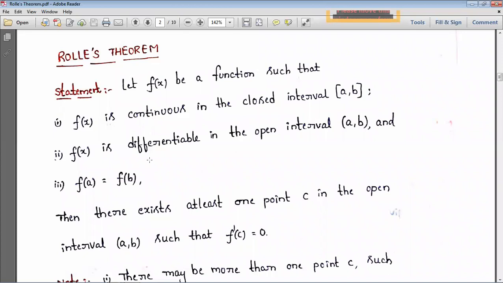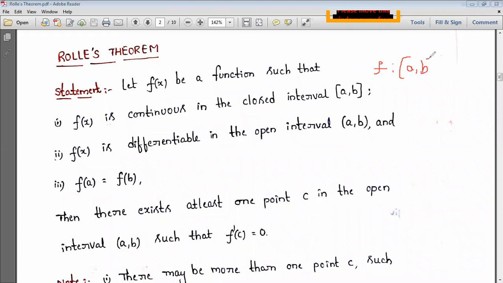Let f of x be a function. Obviously it has a domain as well as a codomain. Here we are choosing the domain as the closed interval a comma b, to the real numbers.